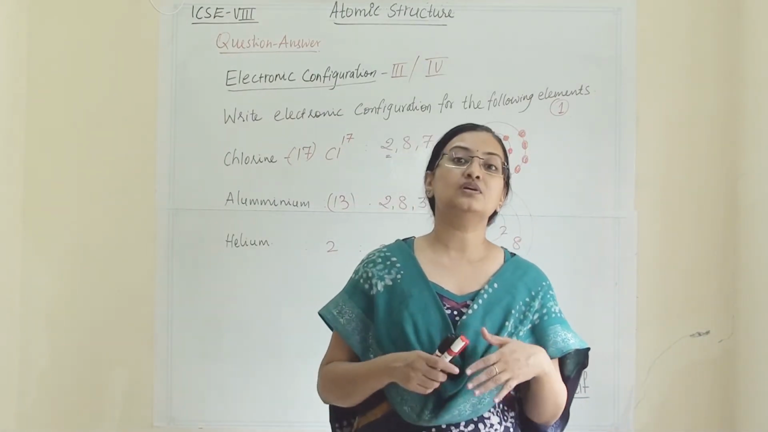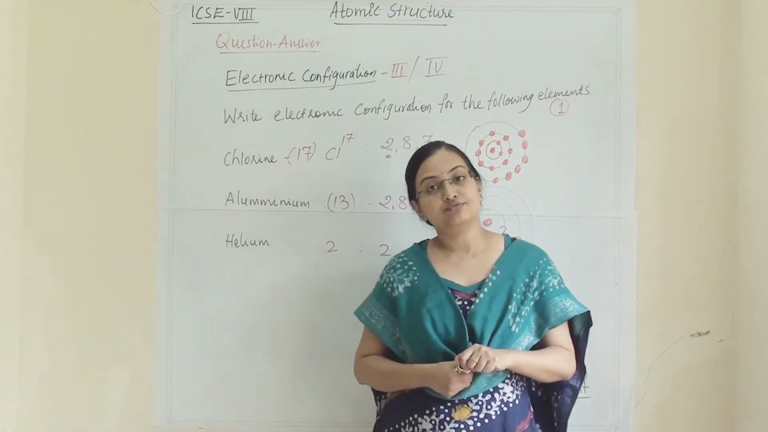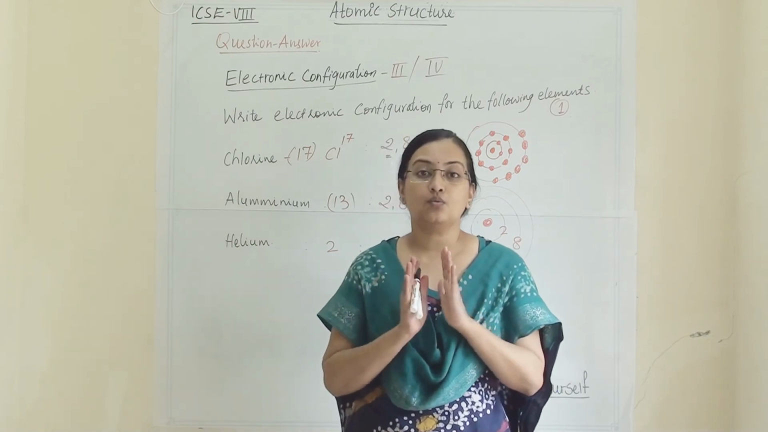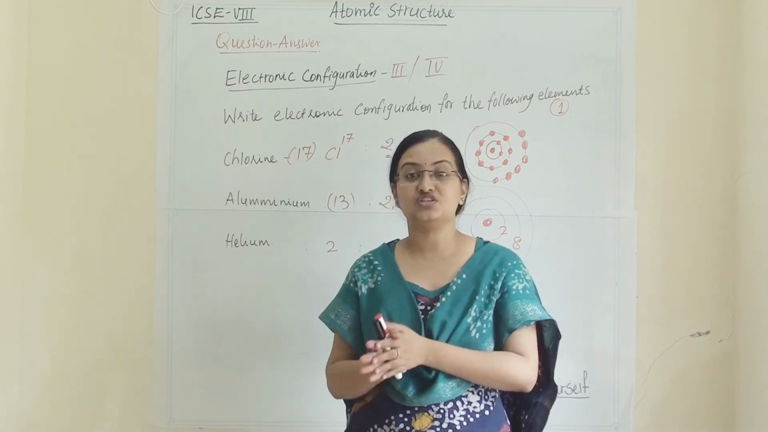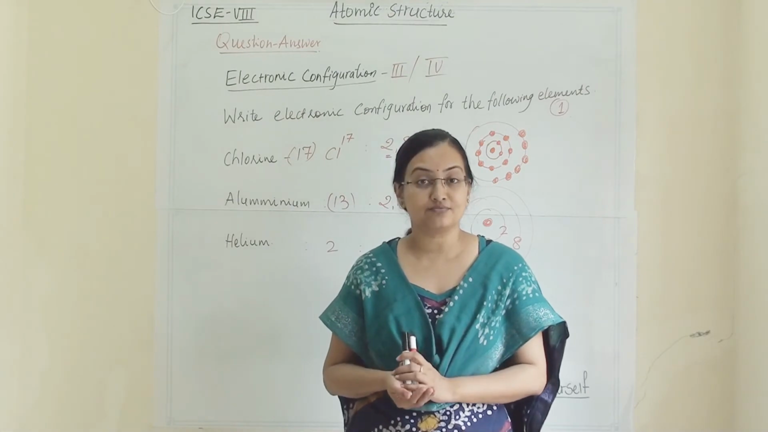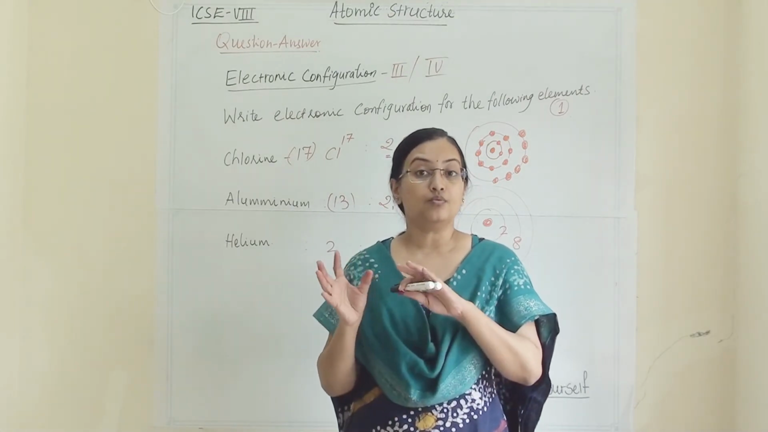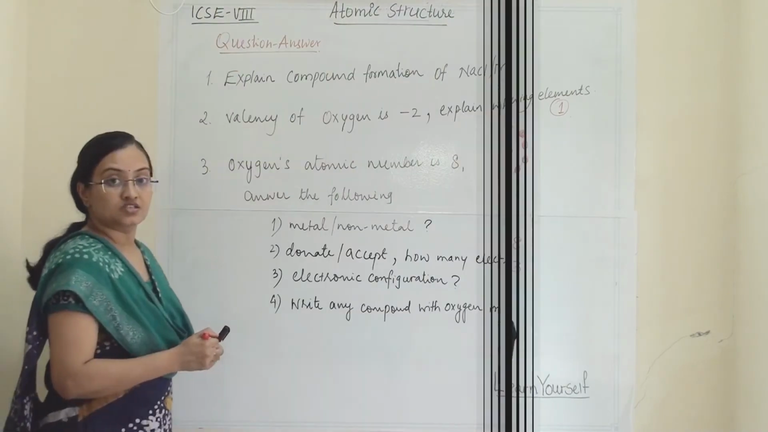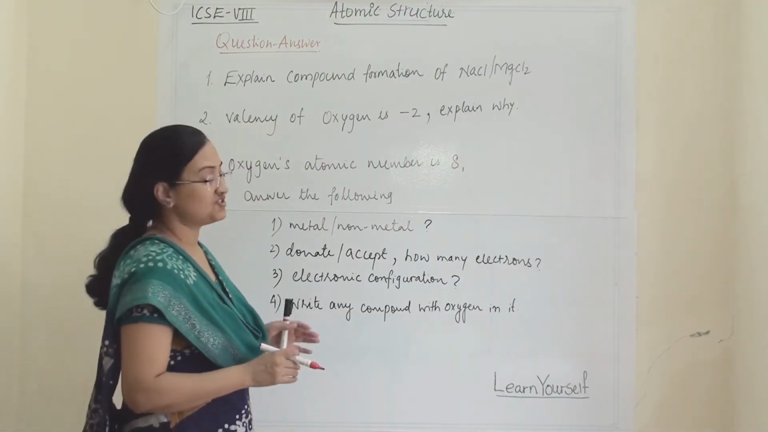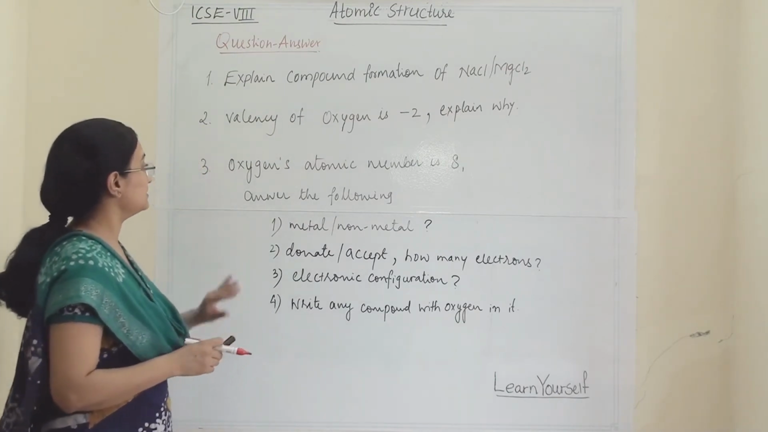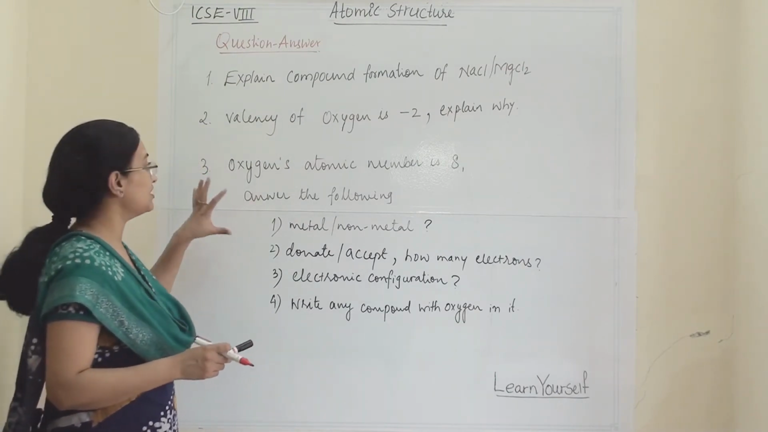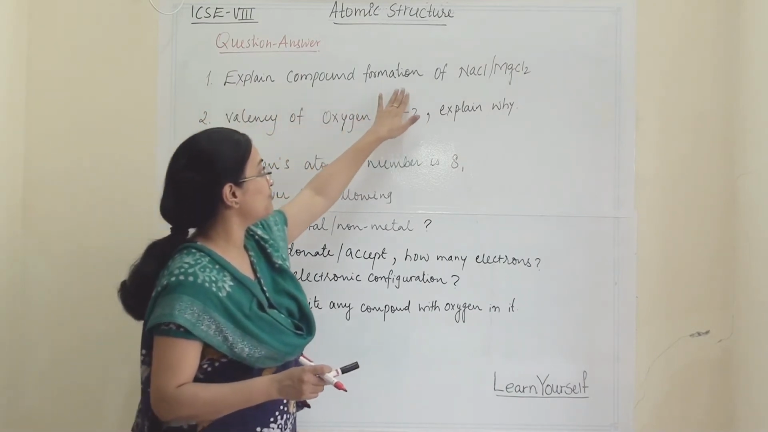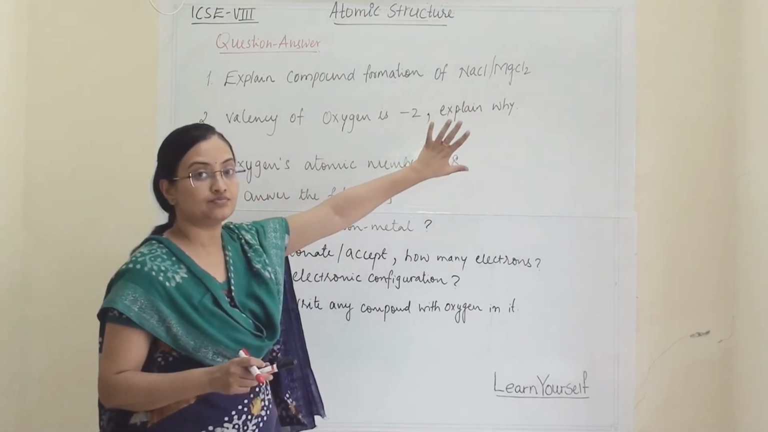Let us move towards our next type of question, in which we are going to explain the model of NaCl and MgCl2, which kind of bond they are forming and how they are exchanging electrons in the orbital diagram. Some of the most important questions for this chapter are these, and they will come in your exam: explain compound formation of NaCl and MgCl2.